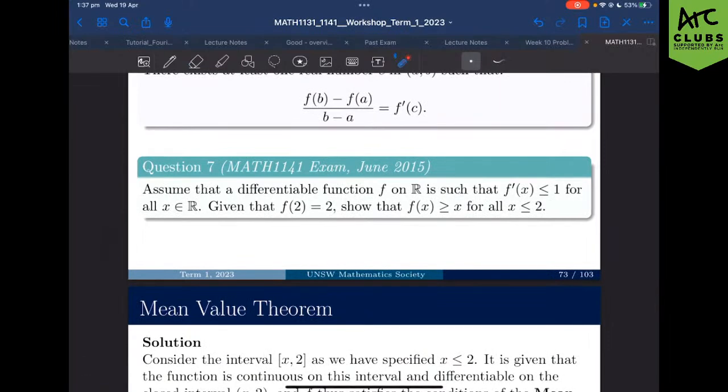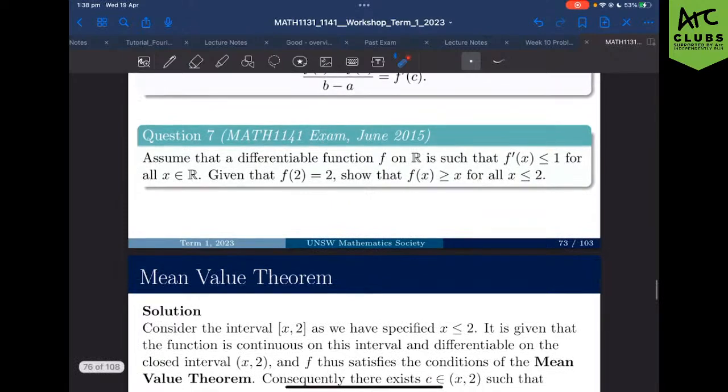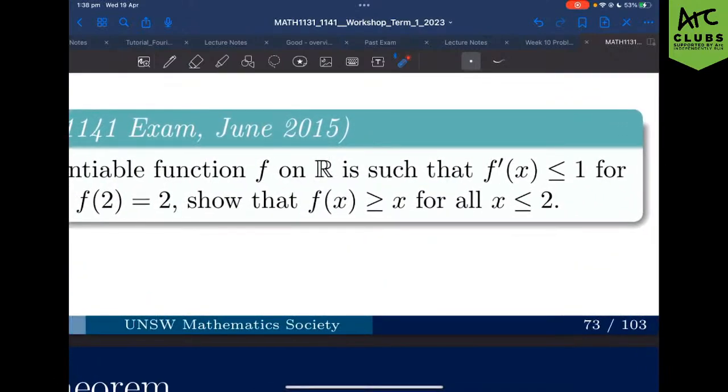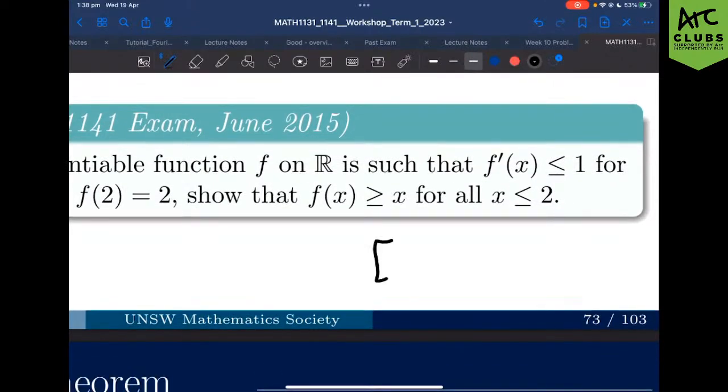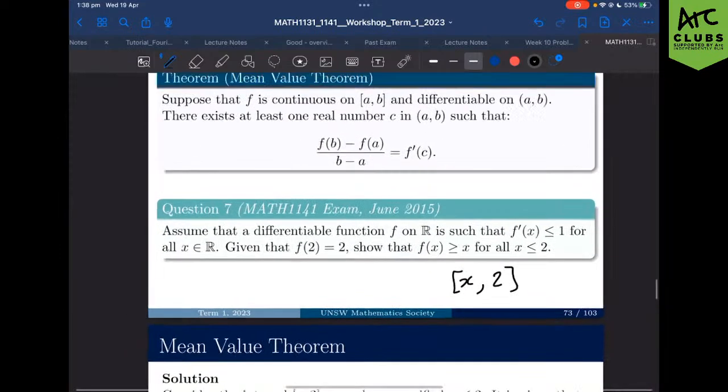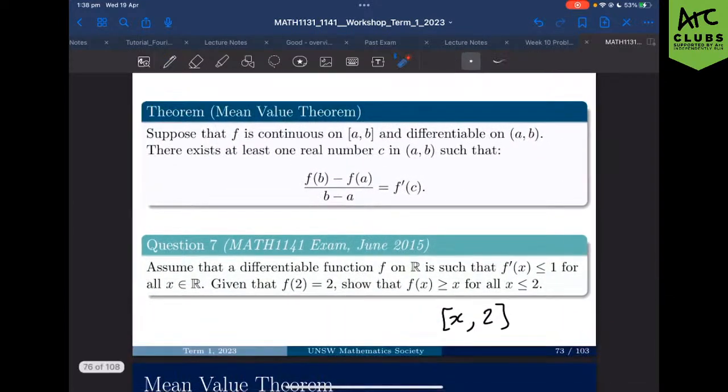Assume that a differentiable function f on R is such that the derivative of f is less than or equal to 1 for all x. Given that f(2) is 2, show that f(x) is greater than x for all x less than or equal to 2. Alright, first thing that I see is I have a domain. X has to be less than or equal to 2, therefore I can write my domain as x and 2, close brackets. This is the domain that I'm working with, and if I'm going to be using mean value theorem later, this is the domain I'll be working in.